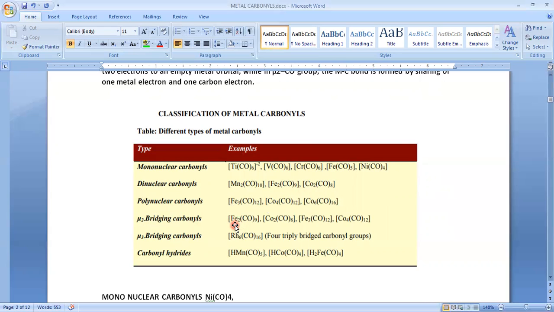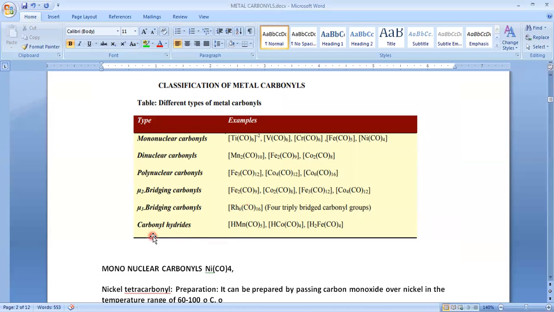We have one more example, that is Fe2(CO)9. We have this in our syllabus, where we will look at the structure, how the carbonyl group can form bridging, and how a metal-metal bond can also be observed in this compound. Next, mu3. Just now I told you 3 indicates one carbonyl group can form bonds with 3 metal atoms. And carbonyl hydrides: apart from the carbonyl group and metal atom, we may have one more element, that is hydrogen. Such complexes are known as carbonyl hydrides.